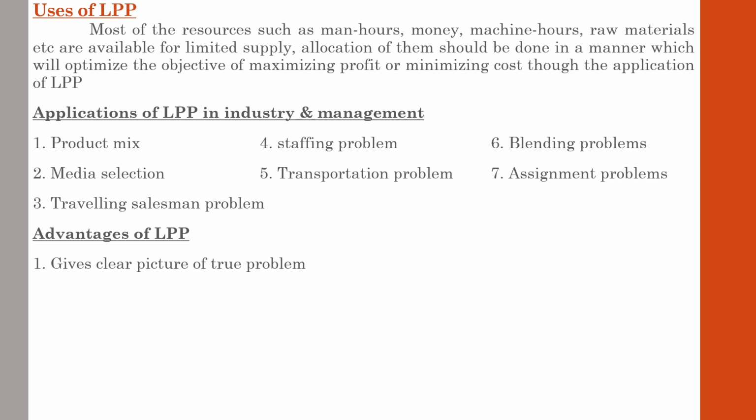This generally results in a clear picture of the true problem, because in everyday business the manager has to face different problems and he has to take decisions with regard to that. Some problems will be so complex that they will have impact in different areas. So when such problems or issues arise, managers have to take correct decisions.